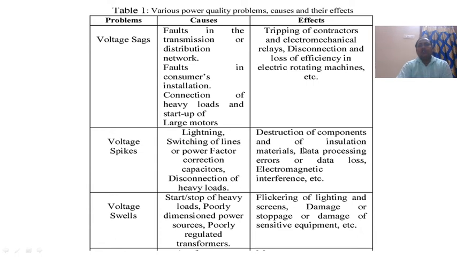Effects are destruction of components and insulation materials, data processing errors or data loss, electromagnetic interference, etc. Voltage swells: causes are start and stop of heavy loads, poorly dimensioned power sources, poorly regulated transformers. Flickering of lighting and screens, stoppage or damage of sensitive equipment, etc. are the effects of voltage swells.